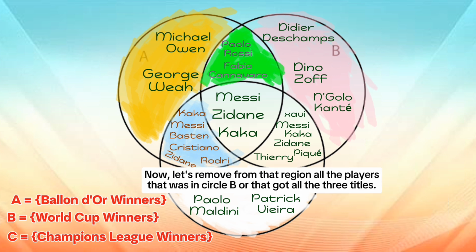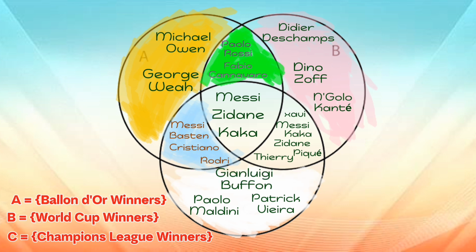Now, let's remove from that region all the players that were in Circle B or that got all the 3 titles. Remove Kaká, Zidane and Messi. The remaining players are the ones that won only the Ballon d'Or and Champions League.